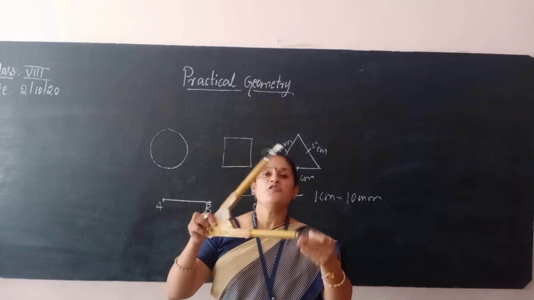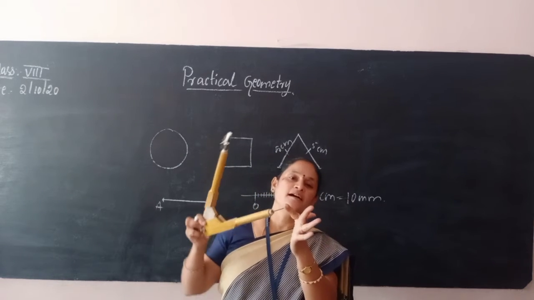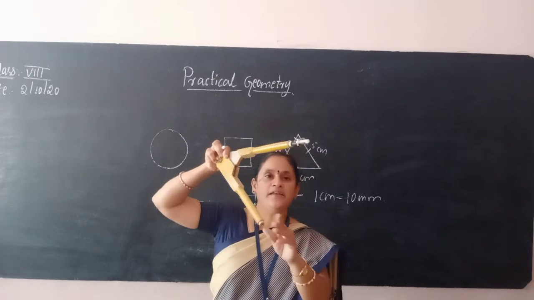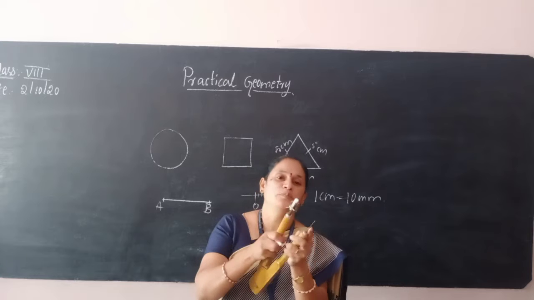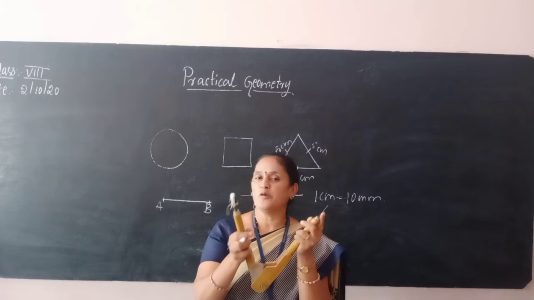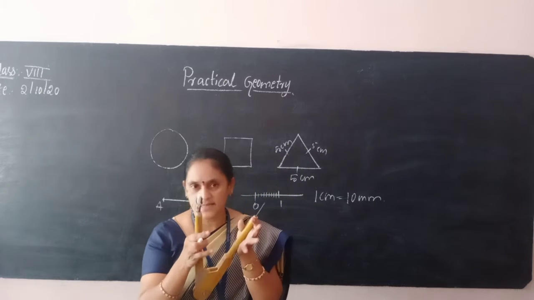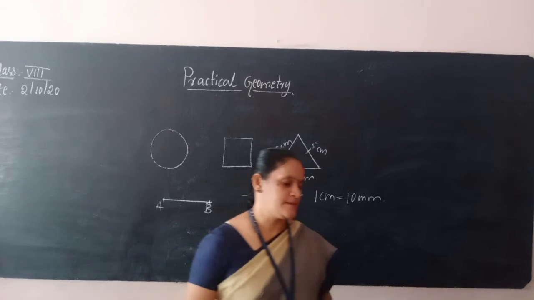So, whenever we want to bisect, the needle arm should be placed on a point and the other arm should be moved. That is, the pencil arm should be moved according to our measurements. So, this is about the compass.